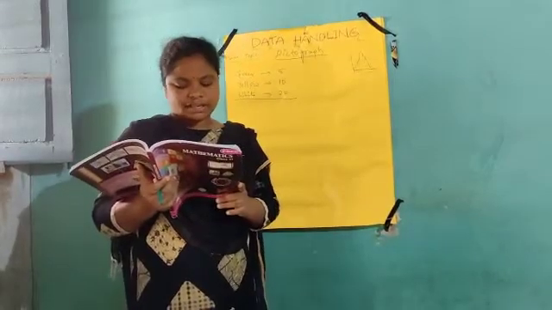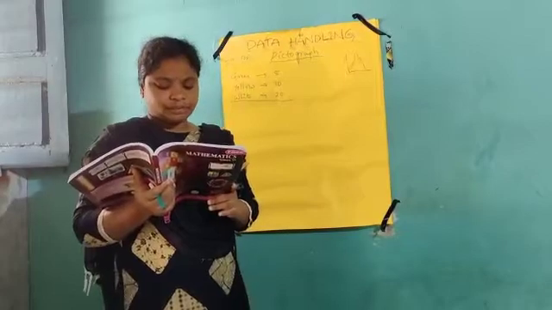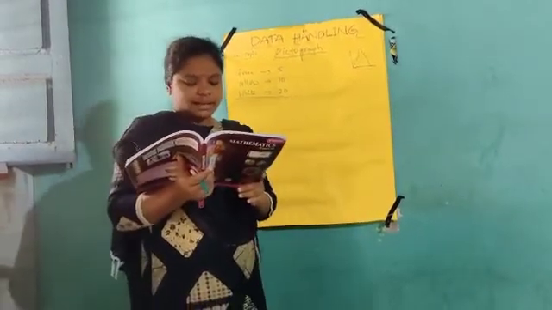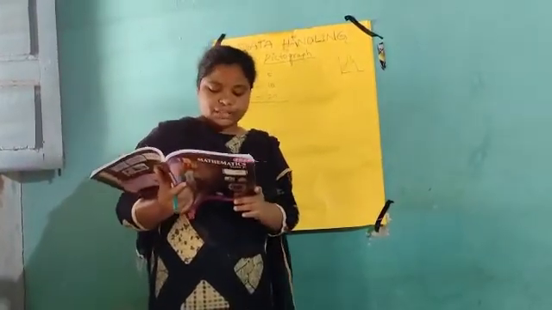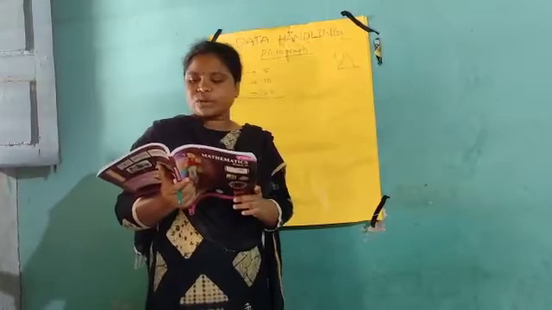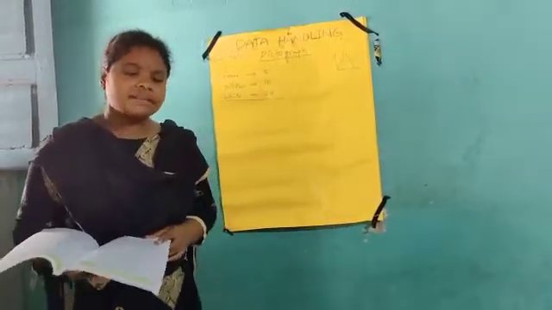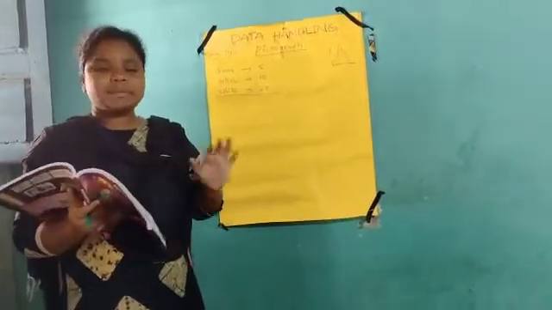4 plus 3 is 7. In Hindi it is 4. 7 plus 4 is 11. Maths 6. 11 plus 6 is 17. And science 5 given. 17 plus 5 is 22. And social is 4 given. 22 plus 4 is 26. 26 books are given. Total how many books are given, Nana? Yes, 26 are given.